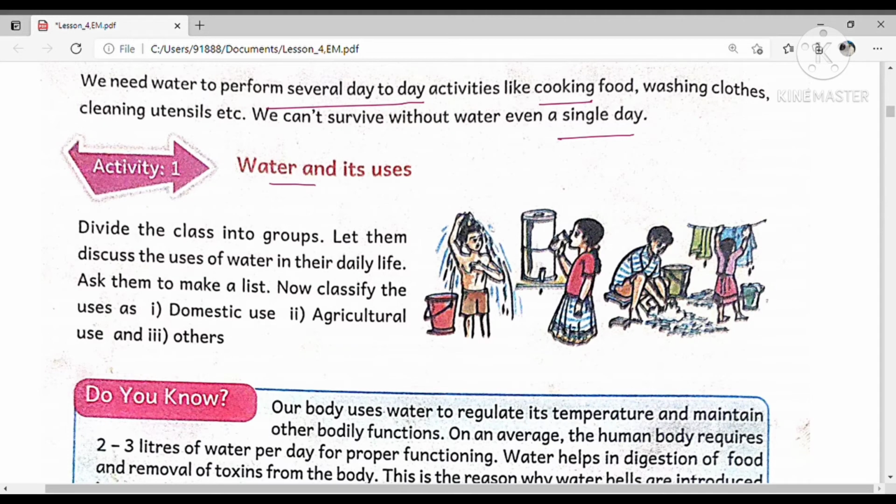In this activity, divide the class into groups. Let them discuss the uses of water in their daily life. Ask them to make a list and now classify the uses.